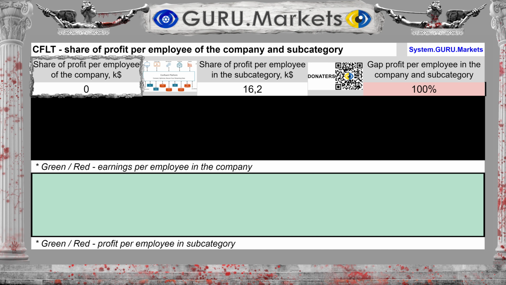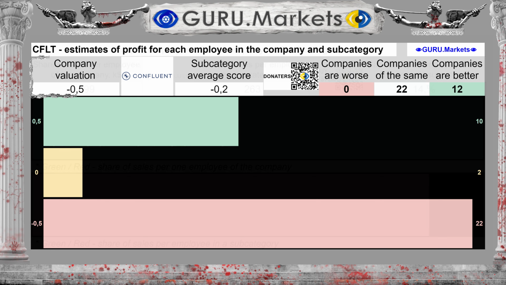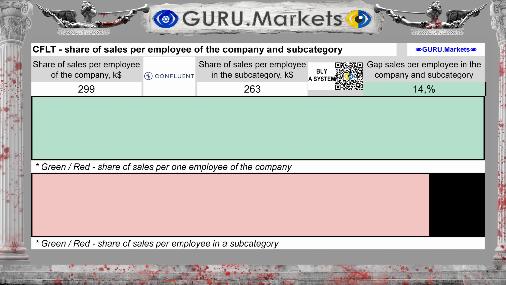With the average for the subcategory at $16,200. The difference between the subcategory average and the company's performance is 100%. Estimation of profit per employee in comparison with indicators in the subcategory: Tolerable, -0.5 points. The company's sales volume for each employee is $299,000.